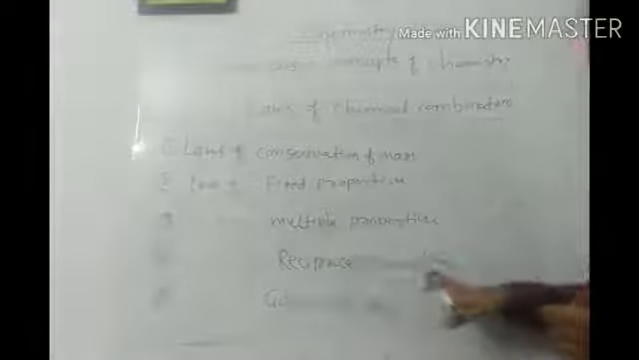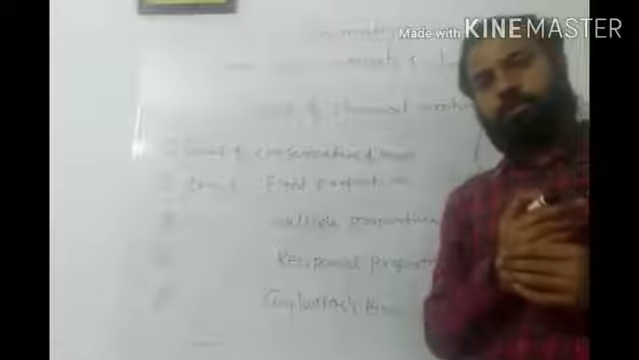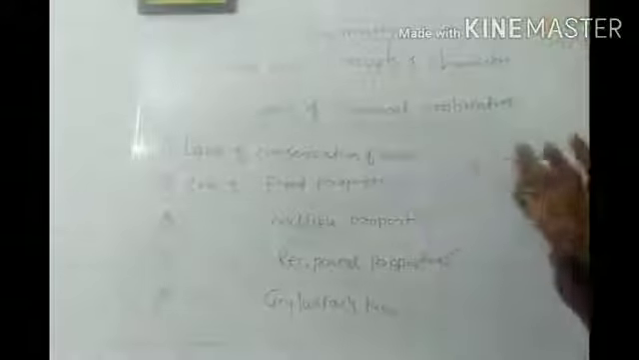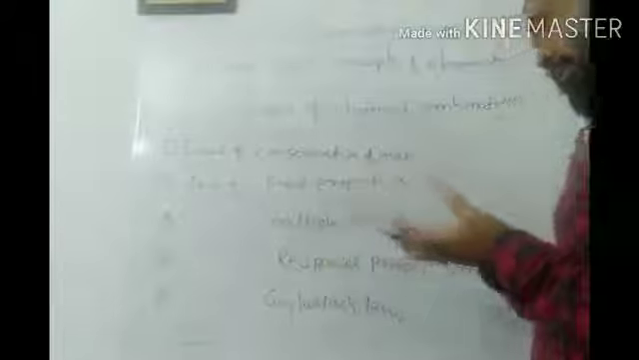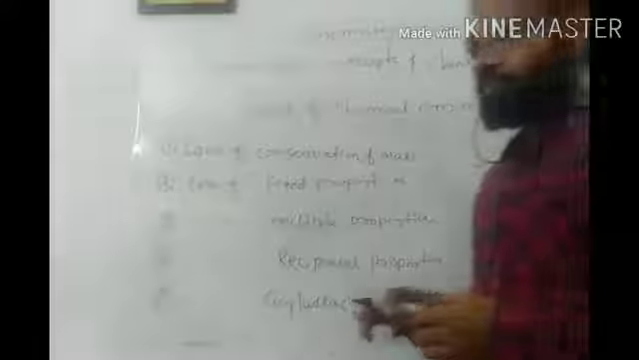Then the law of reciprocal proportion means: if three elements are there in the compound, they appear either in the same proportion or in a multiple proportion according to this law. Then Gay-Lussac's law: when we combine two or more gases to get a third gas, the number of moles on the reactant side is equal to the number of moles on the product side according to Gay-Lussac's law. So let us study these laws one by one.